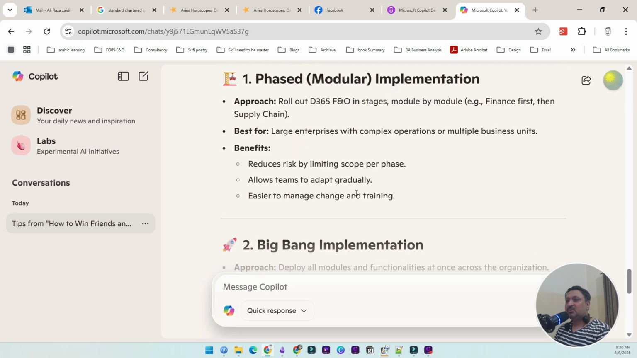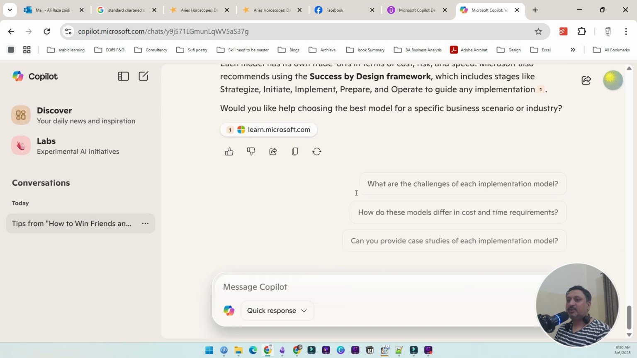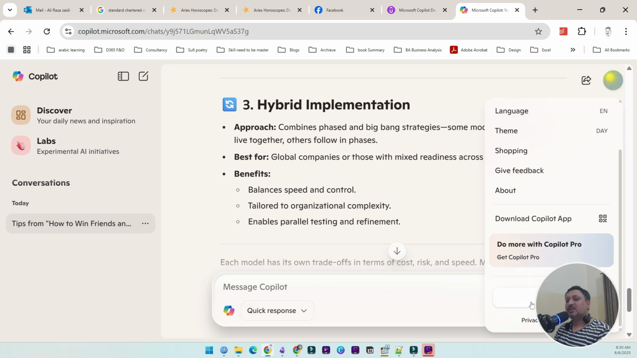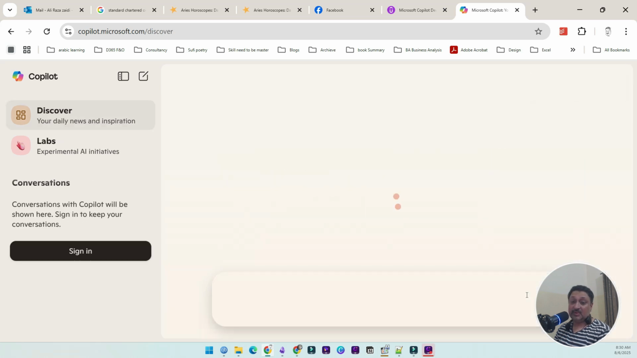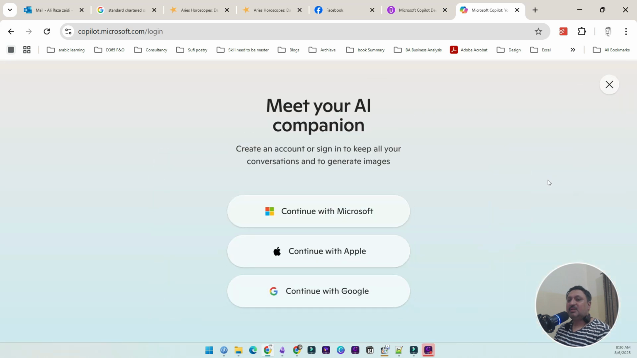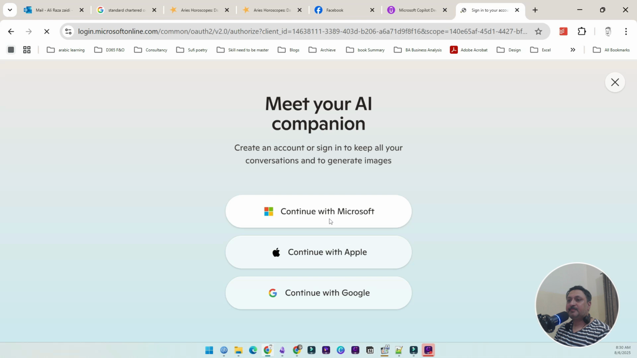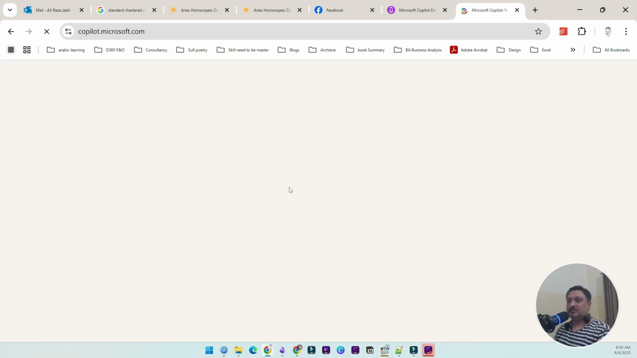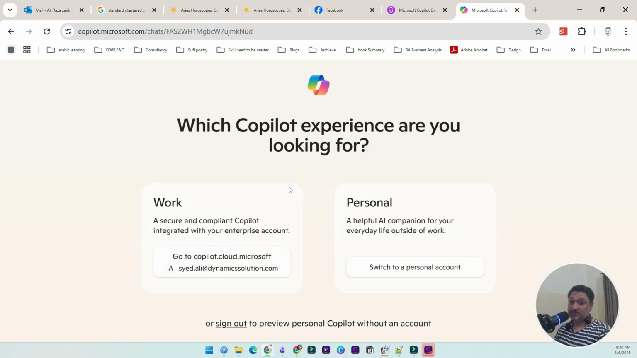It gave me modular implementation, big bang, and hybrid implementation. It gave me different options. Very differently, if I go to my office account, there will be more options. For example, if I sign in with Microsoft and now want to log in with my company account or tenant account, it asks me two options: switch to personal, or switch to work.